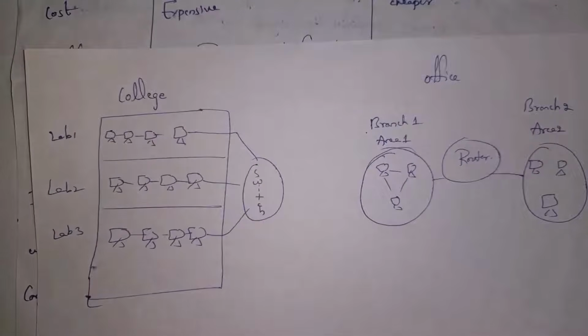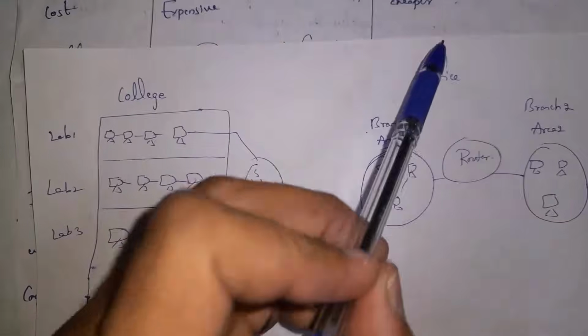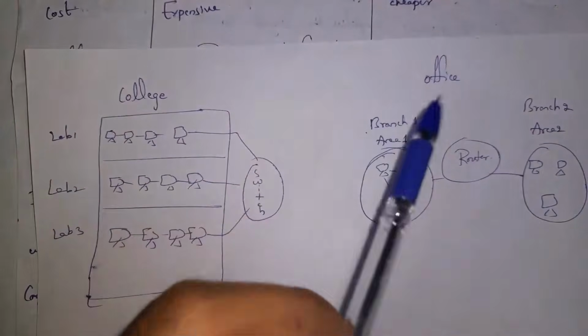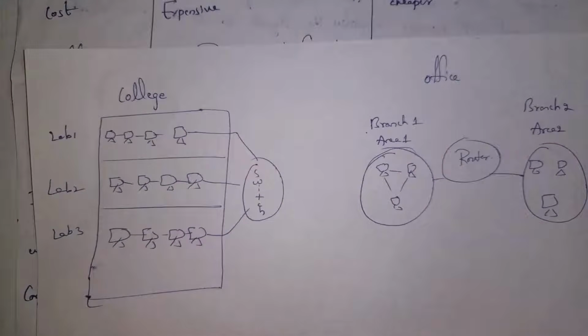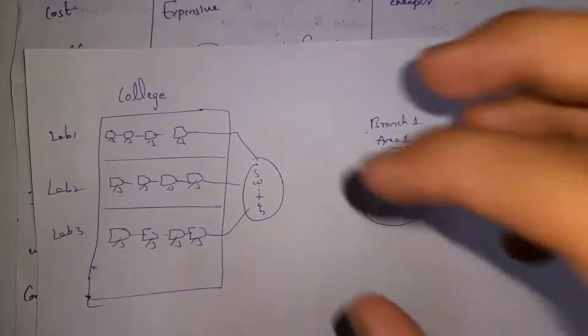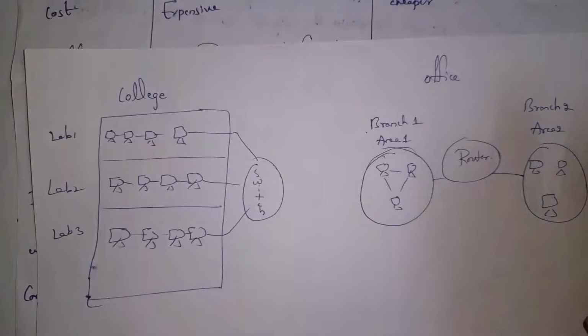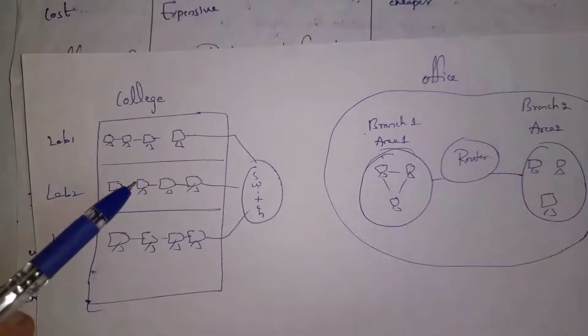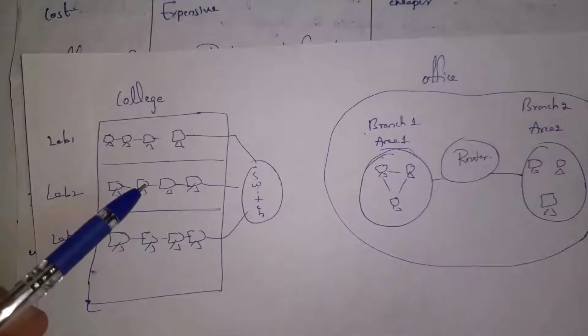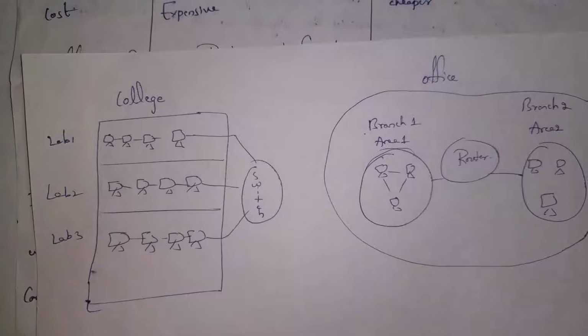Guys, for example, there is an office. In this office, one branch is located in one area and the other branch is located in another area. And these both branch offices cannot communicate directly because they are very far. So this is one network and this is the other network. If these both networks want to communicate with each other, we need router. So by using router, different networks can communicate with each other. Whereas in the same network, all computers can communicate directly by using switch.